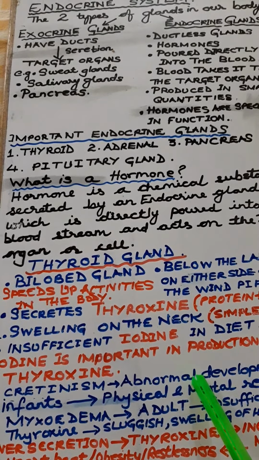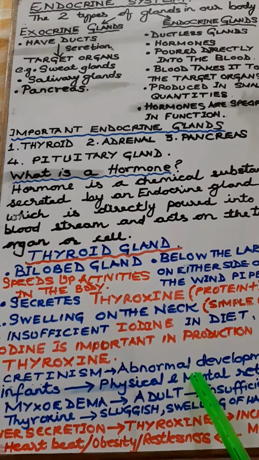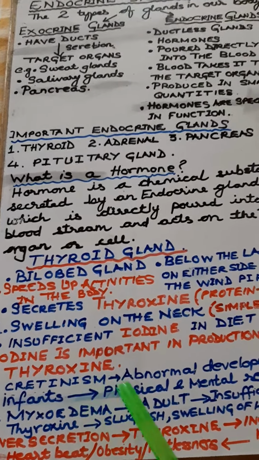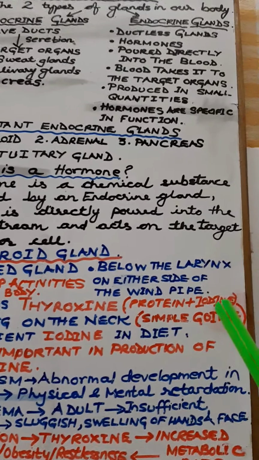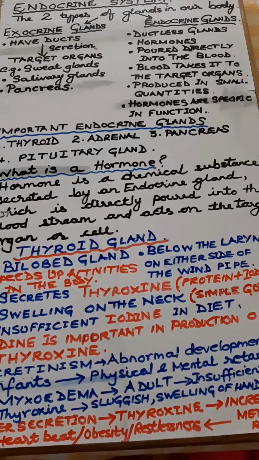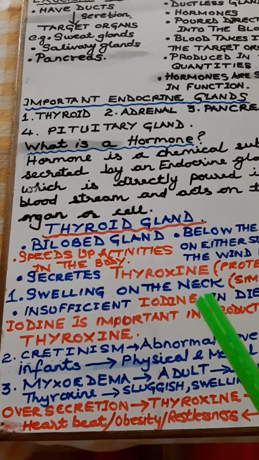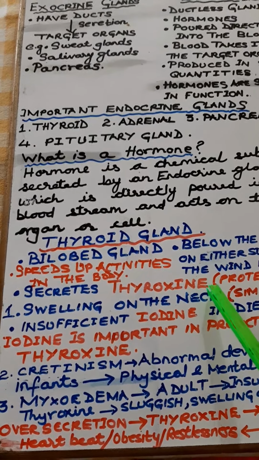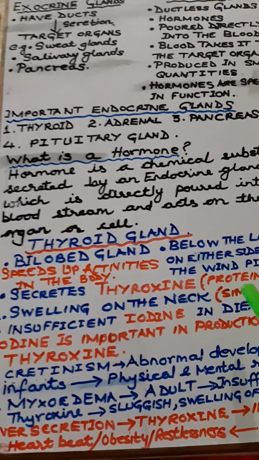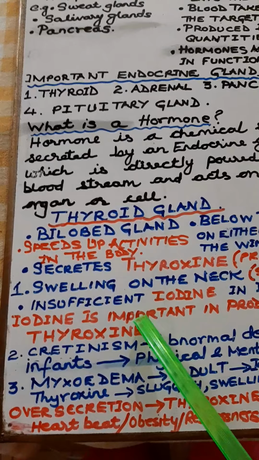In that infant, maybe the thyroid has degenerated. Now, what does that lead to? It leads to physical and mental retardation. So, one was simple goiter. This is cretinism.